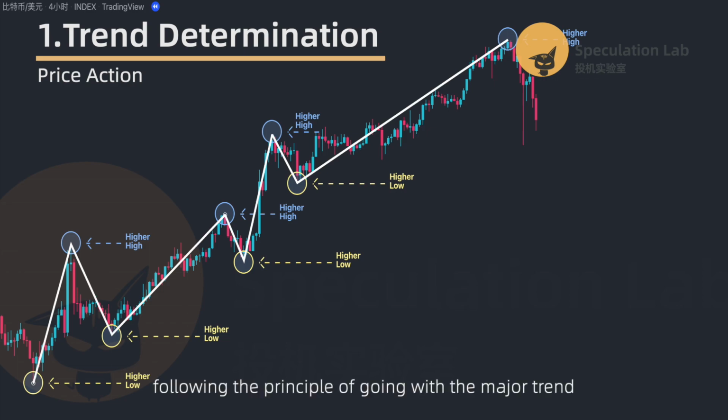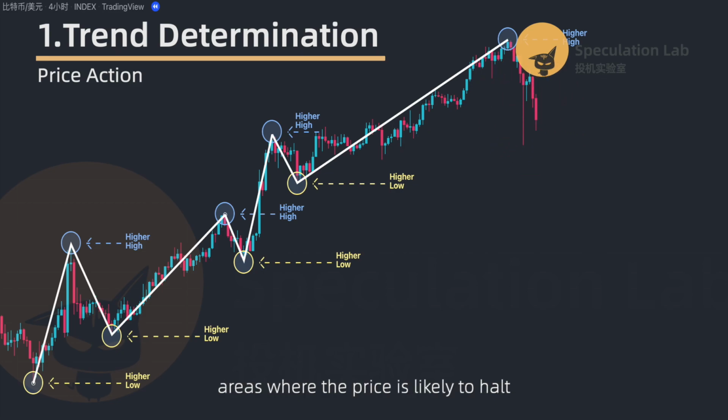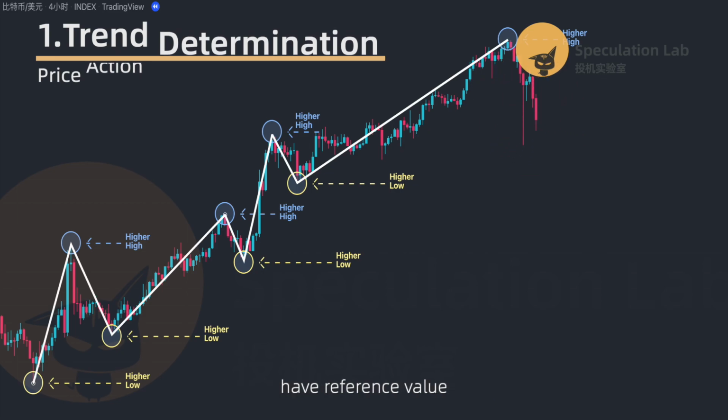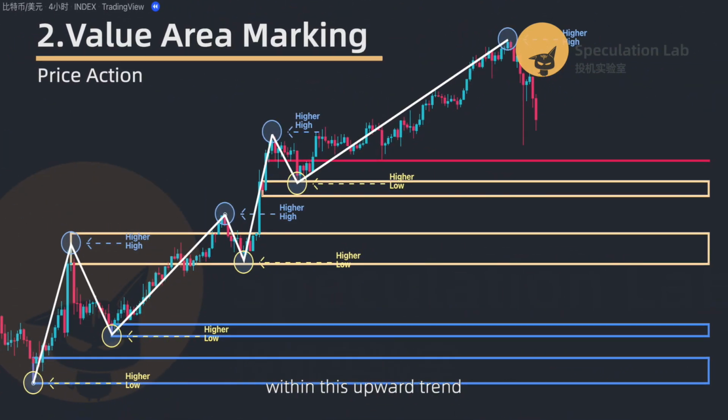Following the principle of going with the major trend and against the minor trend, we can opt to enter a long position during a price retracement. So, where's the ideal point to enter? It's something that can be anticipated. Areas where the price is likely to halt have reference value. So the second step is to identify the value areas within this upward trend.